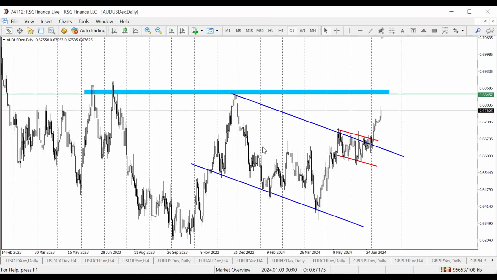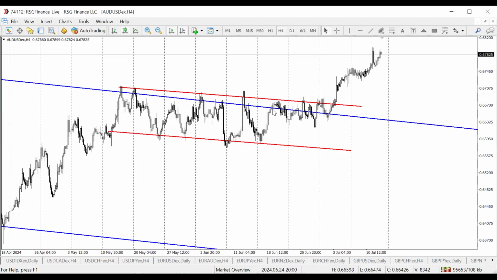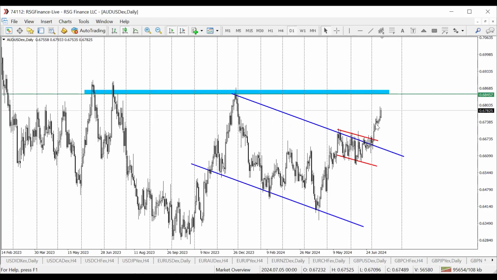All right. So we also had a nice breakout on AUD USD. So look at it. It's one pair we've been waiting for this breakout, for the last, let's see how many weeks that has been. You see this 1, 2, 3, 4, 5, 6, and at the 7th week, we finally got the break above the upper boundary of this channel, and we're headed towards the next key level.